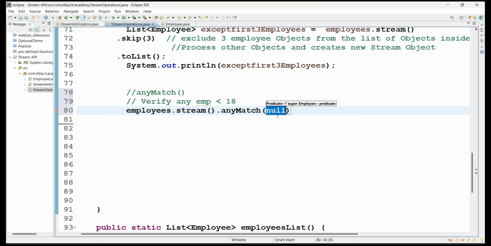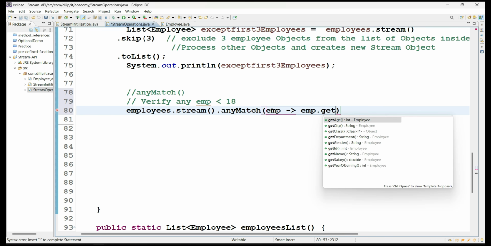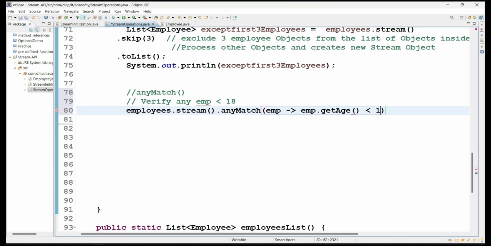So here what we have to verify from the stream, the stream will contain employee objects. So from each and every employee's point of view, we are checking employee.getAge less than 18 years. If anyone is there, then this method will return true. In case no employee is available below 18, then it will return false.